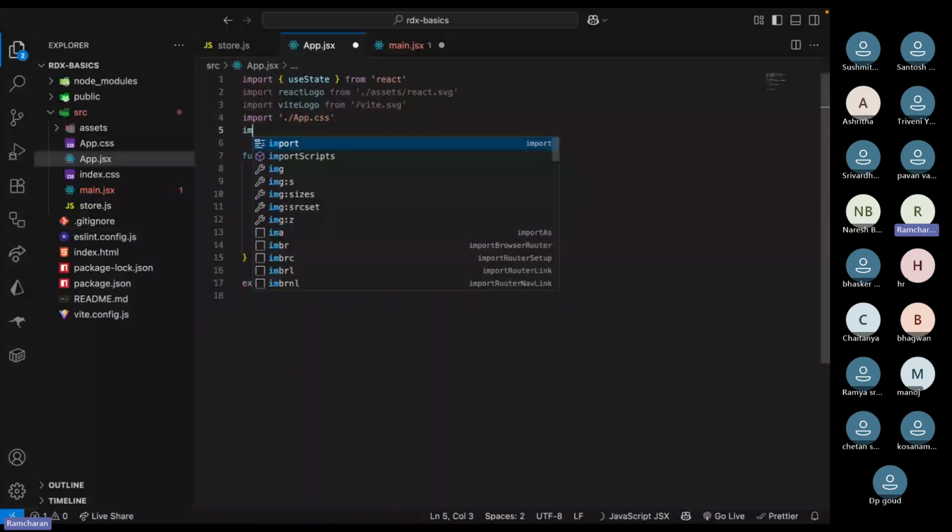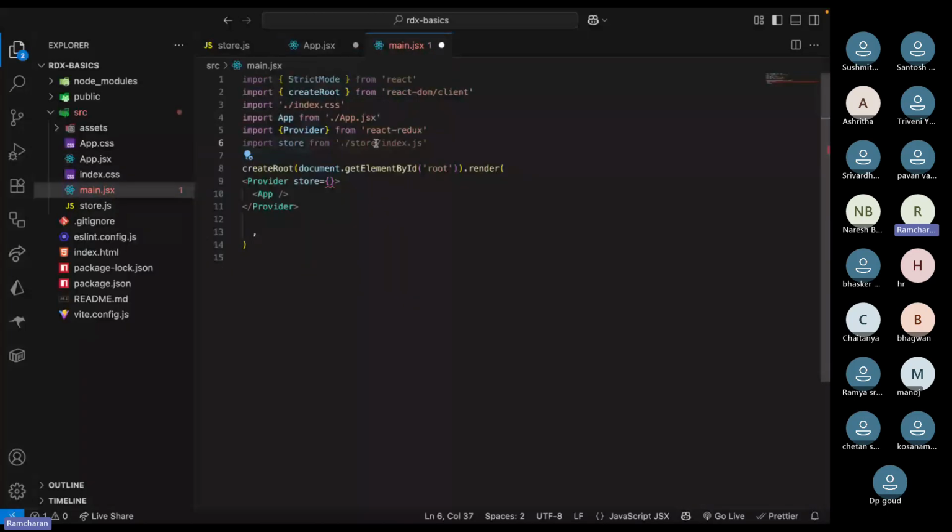So you import this store from dot slash store. The .js extension is also not required. Now you just write that store here.